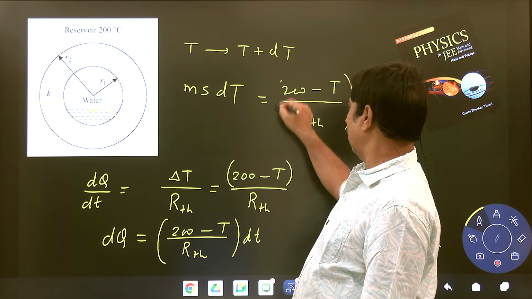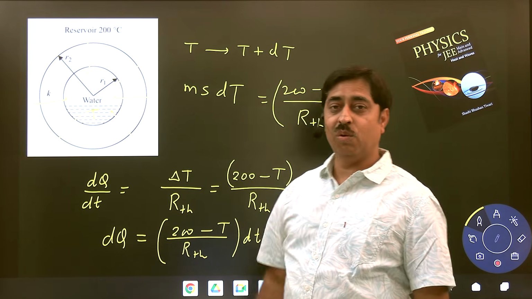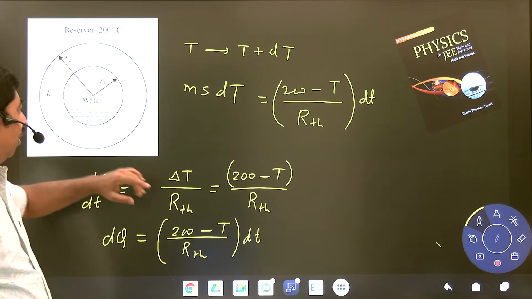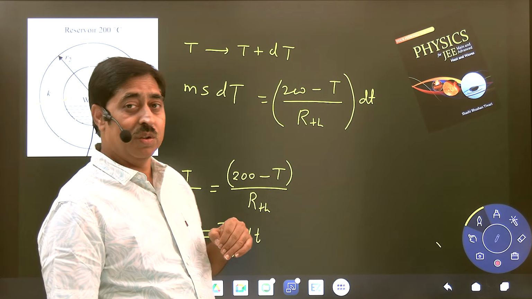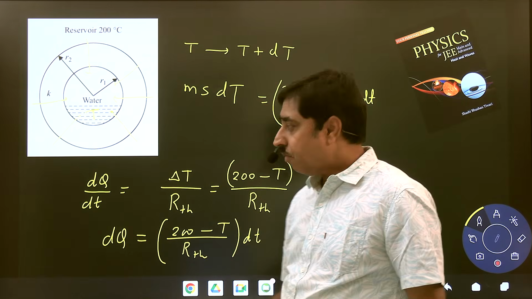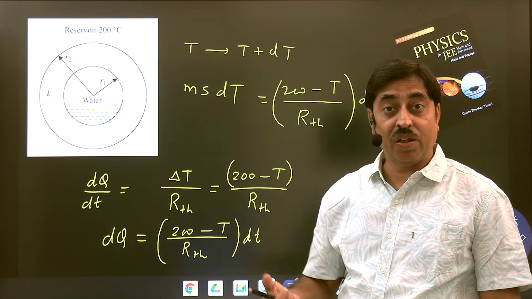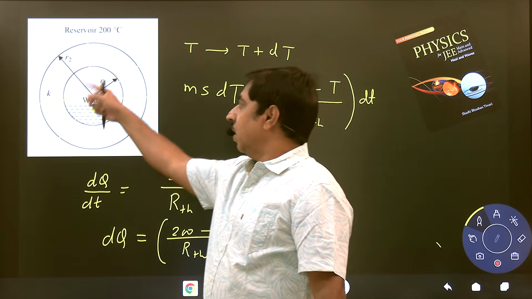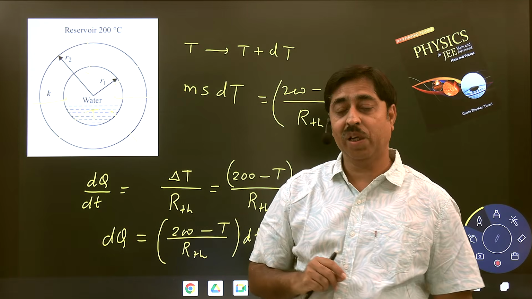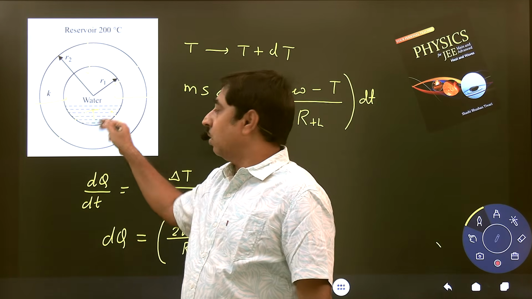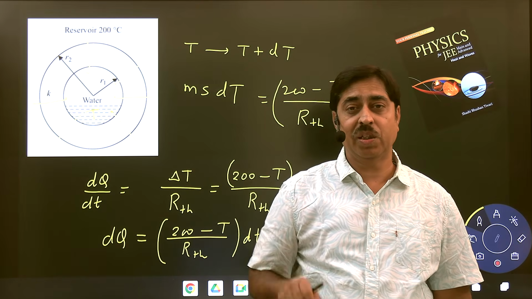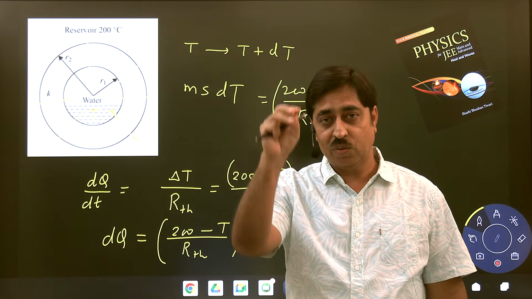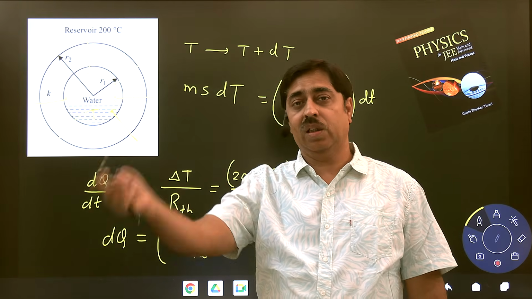No, not at all. Now you need to do the necessary mathematics to know how much time it will take for the temperature of water to change from 0 to 100 degrees Celsius. After that, once the temperature becomes 100 degrees Celsius here, the water starts converting into steam. The temperature becomes constant, because the addition of heat causes water to convert into steam.